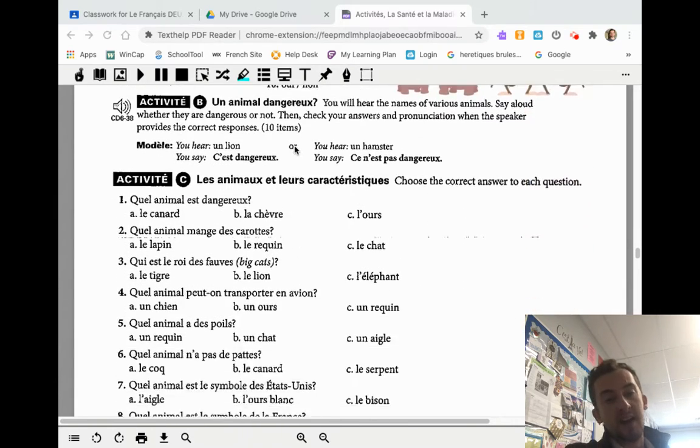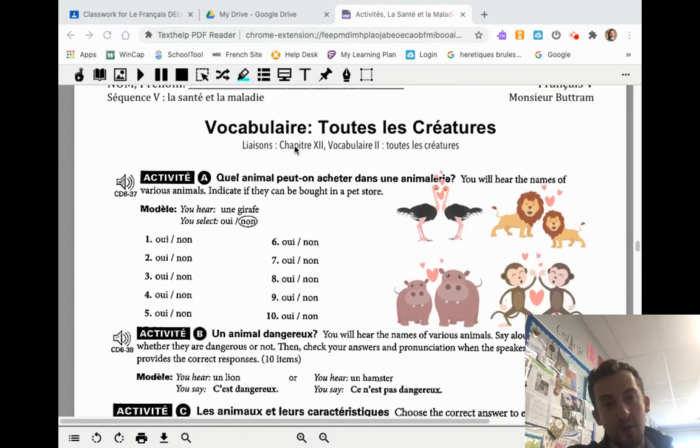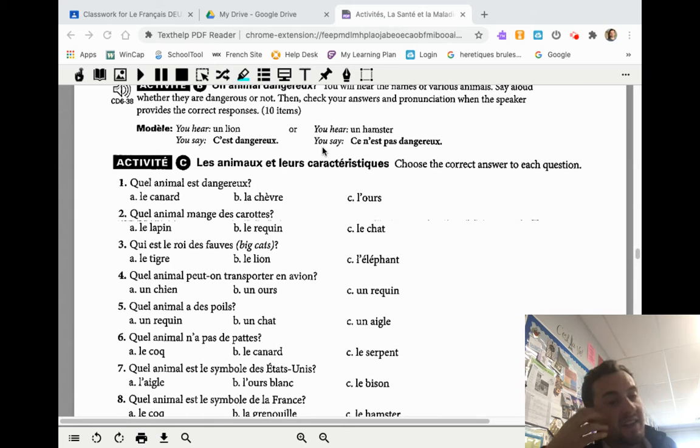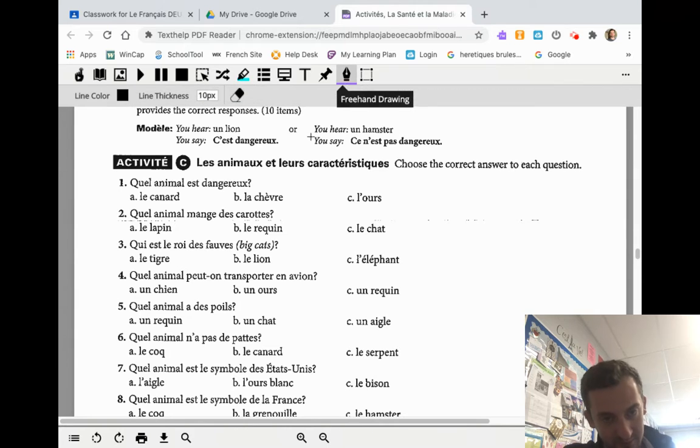So, activité A and B for les animaux, or toutes les créatures, I should say. Vous pouvez sauter, you can skip. Activité C, les animaux et leurs caractéristiques. Choose the correct answer to each question. Quel animal est dangereux? Yeah, this is super straightforward. D'accord, so review that vocab.